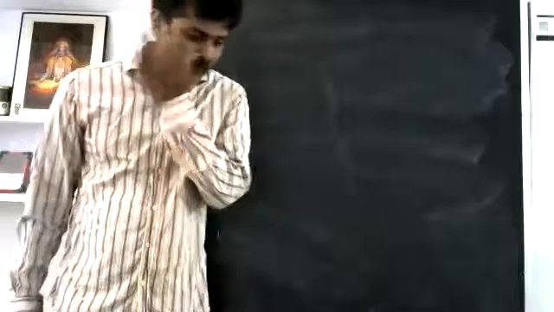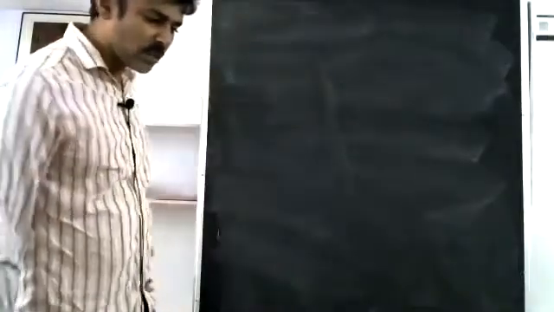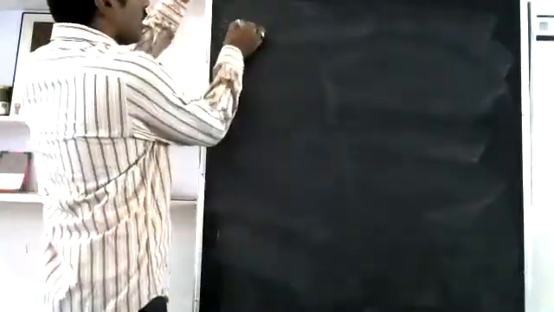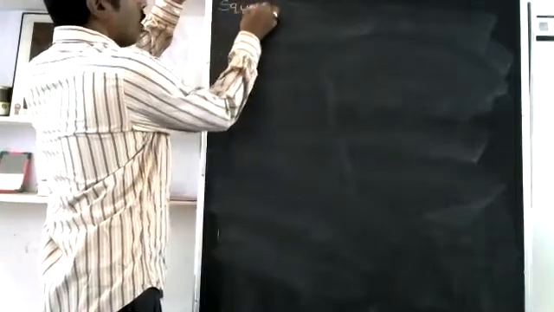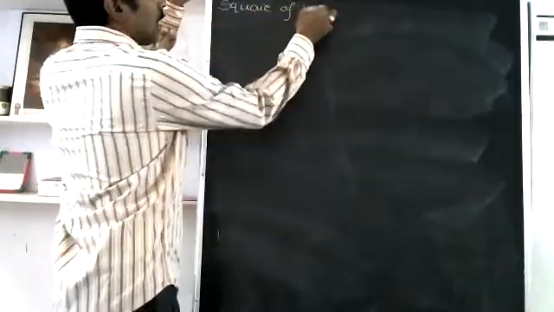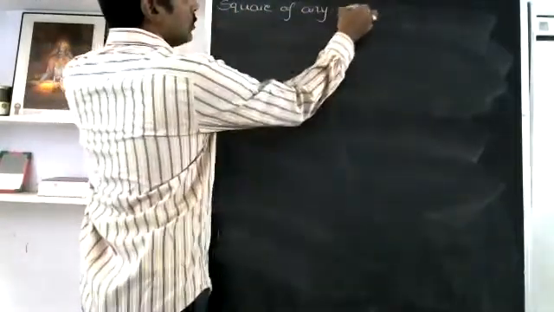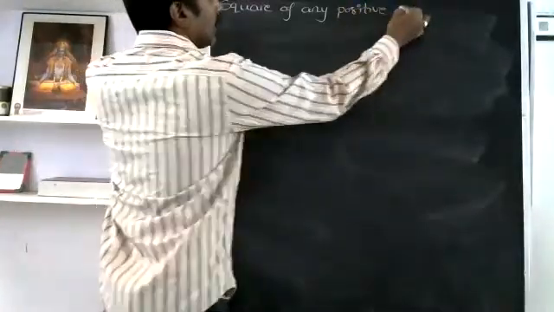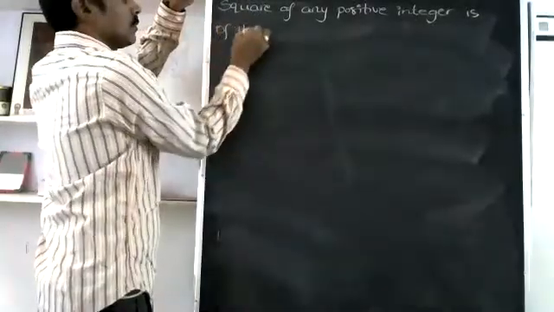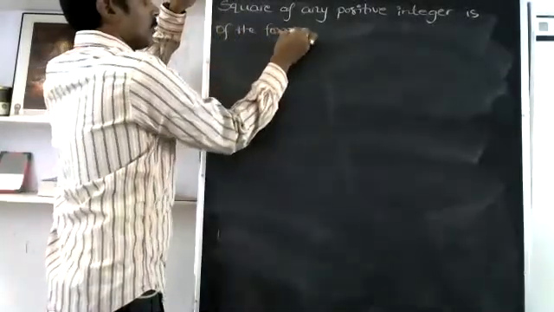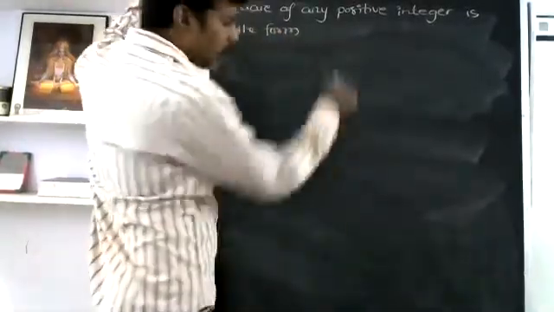And here one more important application is: show, using Euclid's division lemma, that the square of any positive integer is of the form 3p or 3p plus 1.